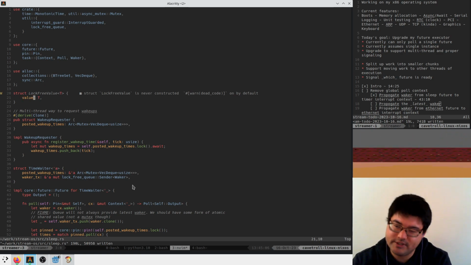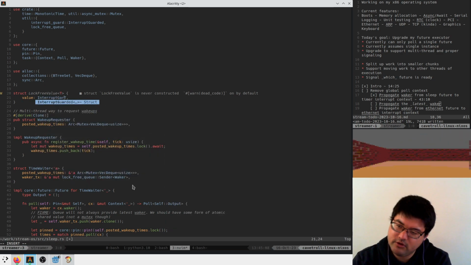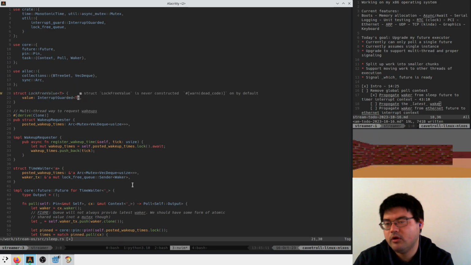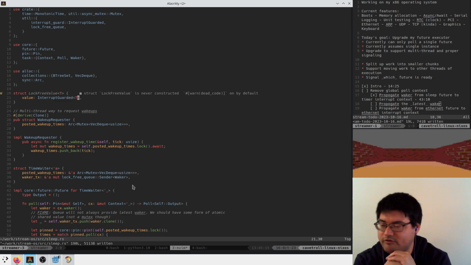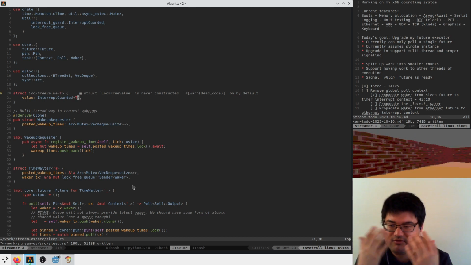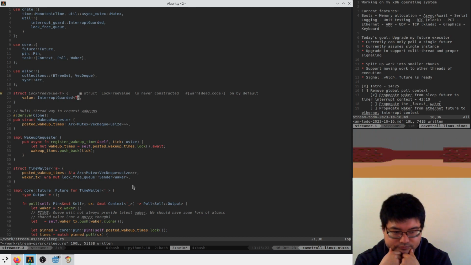So maybe what happens is inside, he has an interrupt guarded value, right? So when we set this value, we turn off interrupts, and when we read it, we have interrupts disabled as well. So we can't ever have a collision there that way. That seems reasonable.